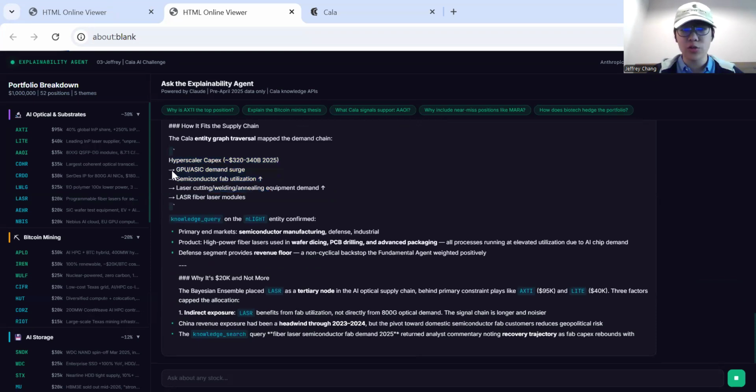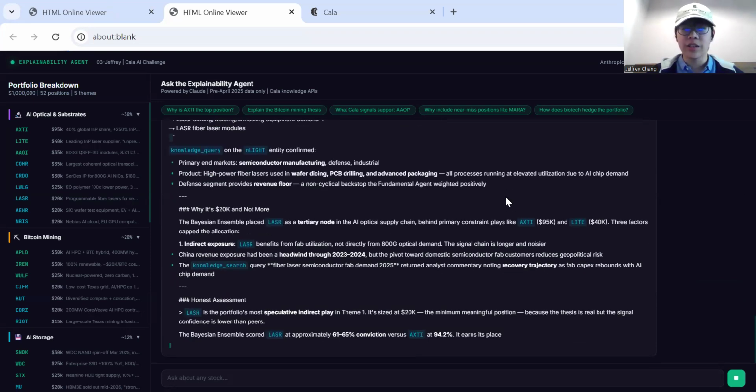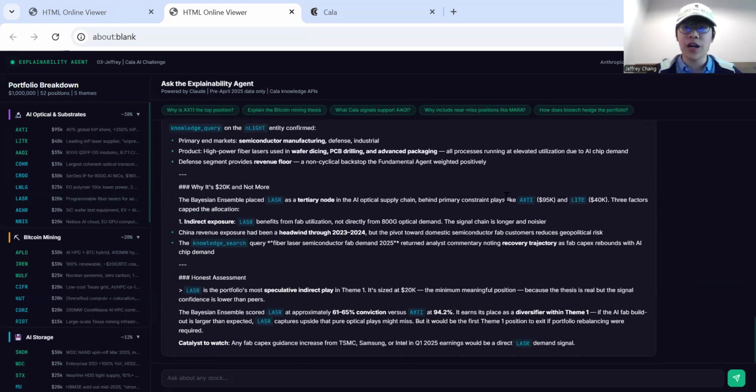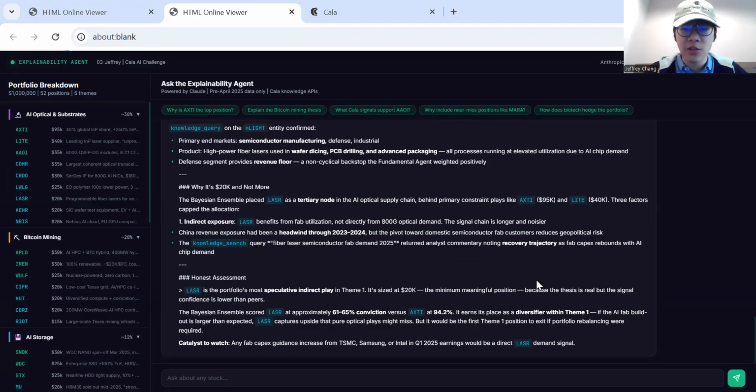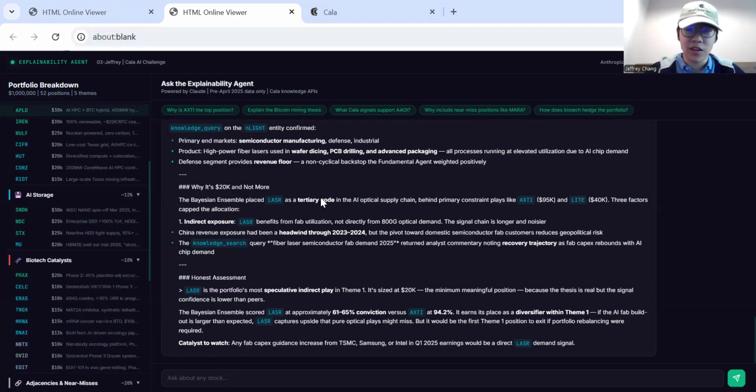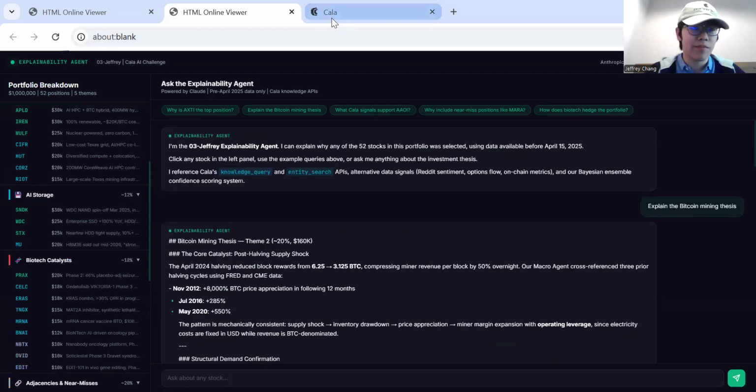It also includes knowledge queries. Knowledge queries are one of the functions of Cala's APIs, and they basically give you true information. We want knowledge queries to help enrich our explainability because we can trace how this result was achieved. It was really nice to use the Cala API to have these entities, demands, and supply chain, and just view these, to give you a better view than this techie back end.